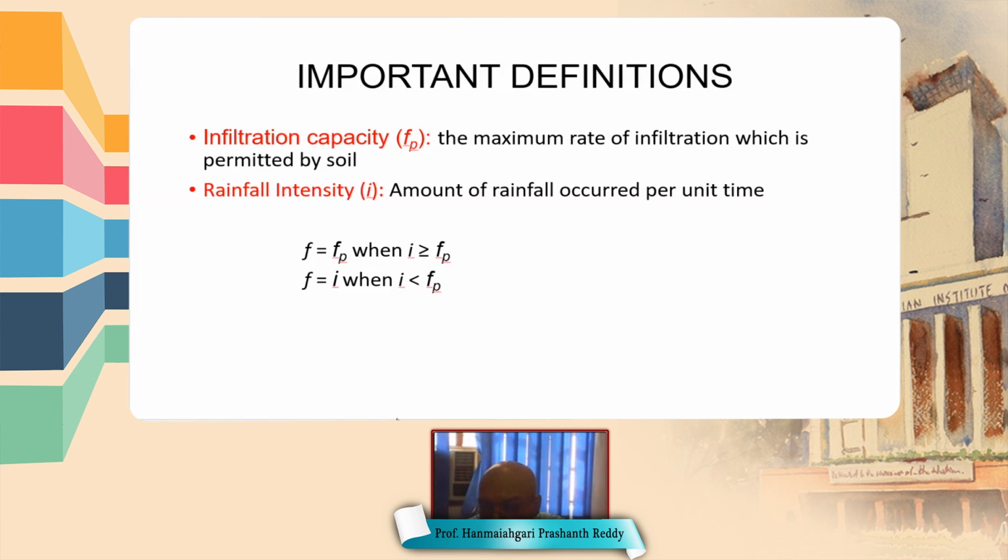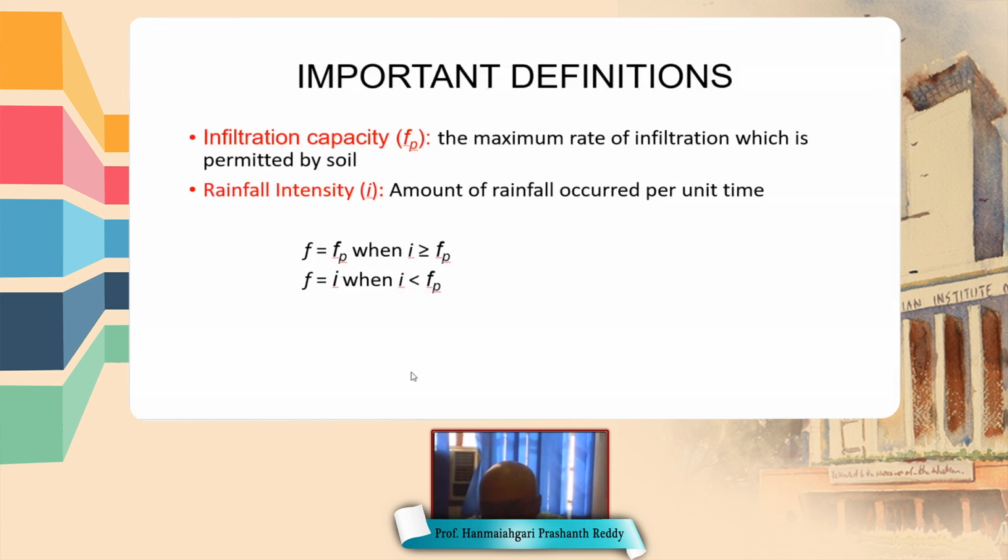That is called infiltration capacity, the maximum rate of infiltration. And rainfall intensity is the amount of rainfall occurring per unit time, or the rate of rainfall. This is represented in centimeter per hour, inch per hour, inch per day, centimeter per day, etc.